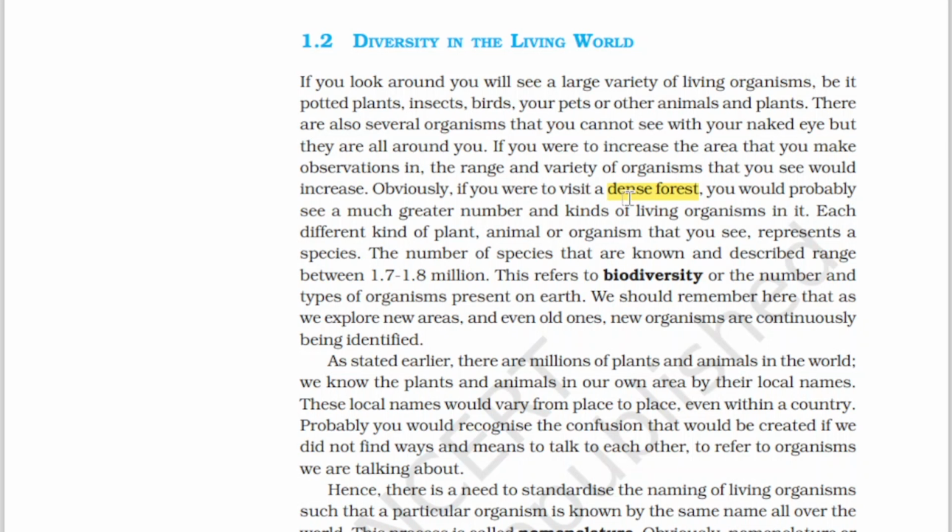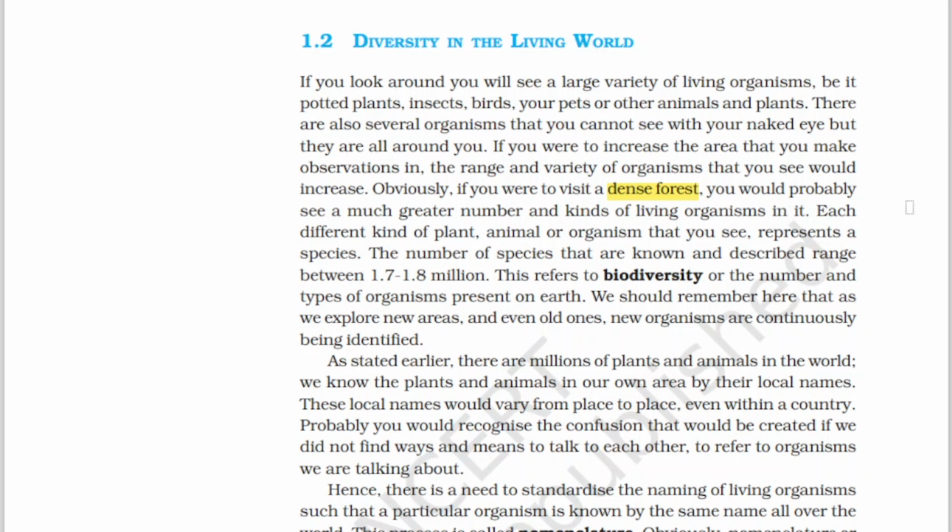In a forest, you will see a lot of animals, plant species, different organisms. Whereas in your home or any place you are sitting, the organisms around you will be far less compared to a forest. So obviously, if you were to visit a dense forest, you would probably see a much greater number and kinds of living organisms in it.